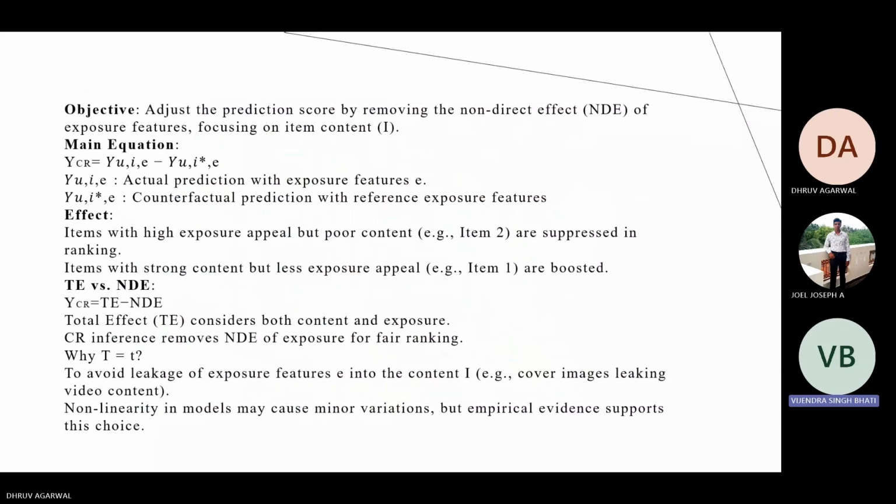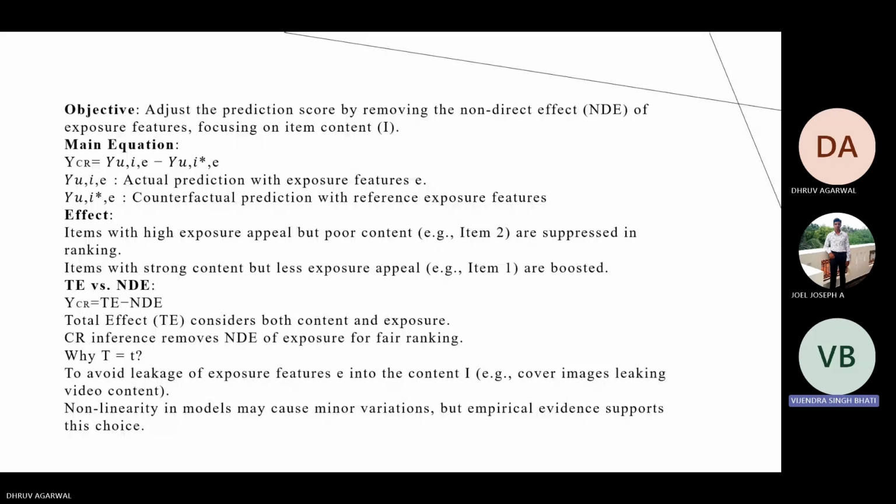Now coming to objective and adjustments. The primary goal is to adjust the prediction scores by eliminating the non-direct effect NDE of exposure features, emphasizing content quality. The counterfactual score is defined as Y_CR equals Y(U,I,E) minus Y(U,I star,E). Here Y(U,I,E) represents the actual prediction and Y(U,I star,E) is the counterfactual prediction using reference exposure features.